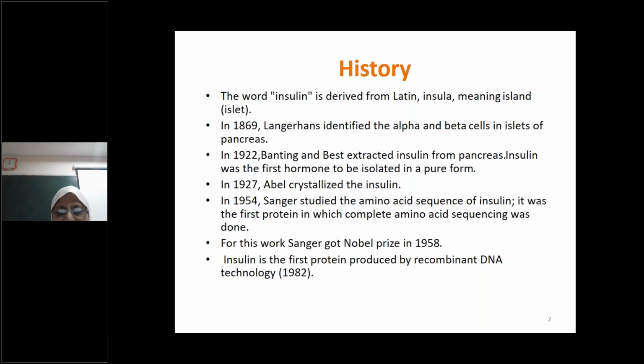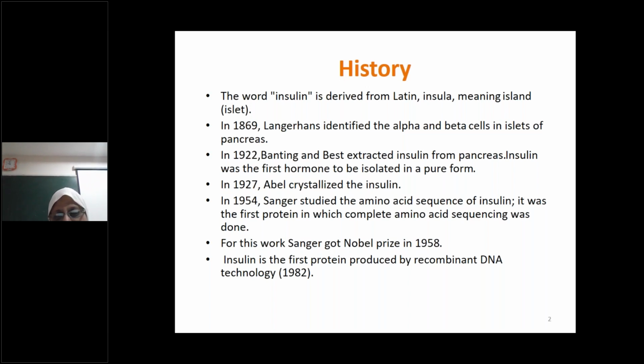In 1922, Banting and Best were the two scientists who extracted insulin from the pancreas, and insulin was the first hormone to be isolated in a pure form. In the experiment, they did a pancreatectomy on an animal and started giving insulin, and the survival of that animal increased when they injected insulin.